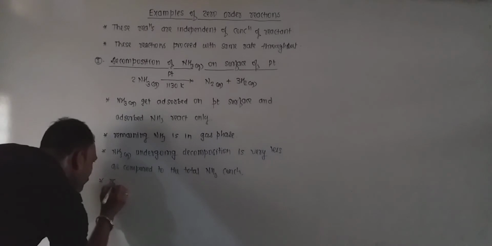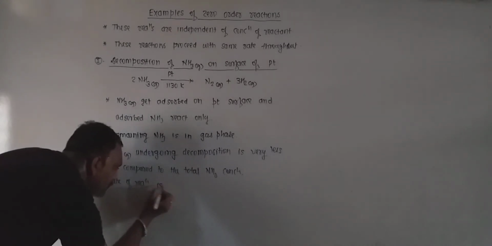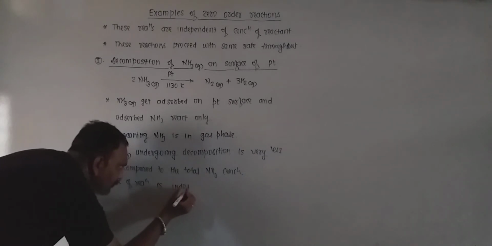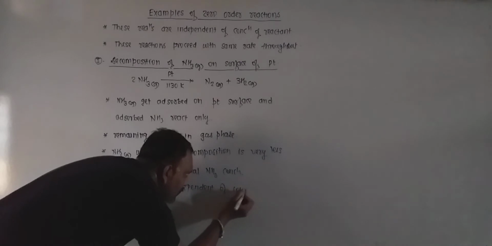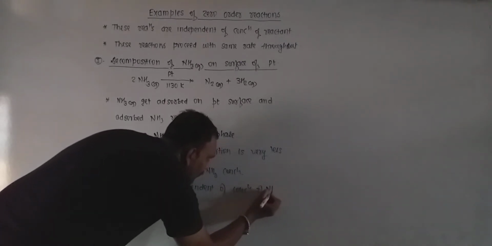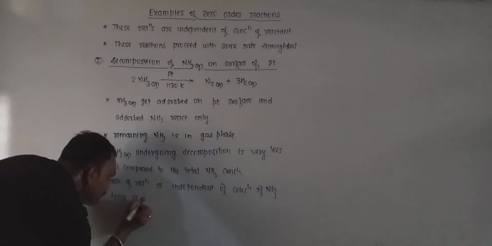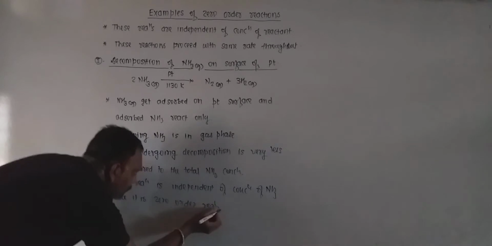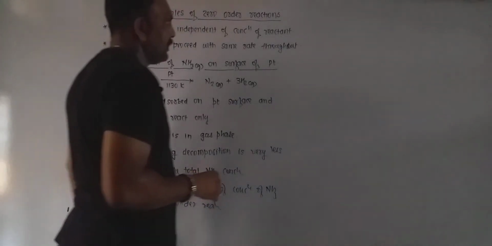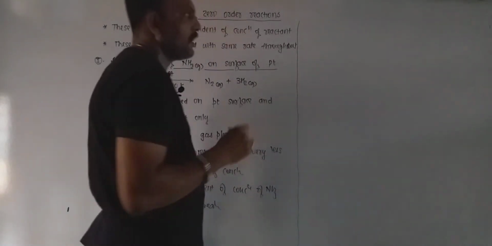So the rate of reaction is independent of concentration of NH3, hence it is a zero order reaction. So it is a very important example of zero order reaction.